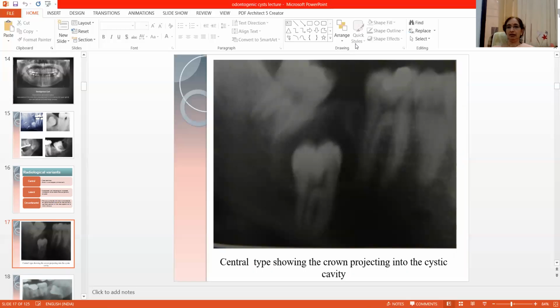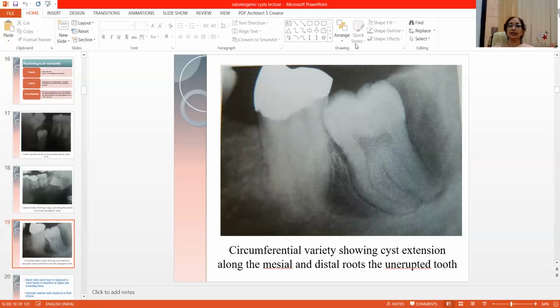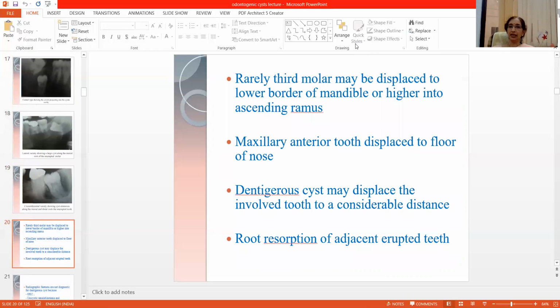Now this is the central type, where the crown is projecting into the cystic lumen. Then this is the lateral variant, where there is a large cyst along the mesial surface of the unerupted mandibular third molar. And this is the circumferential variety, showing the cyst extension along the mesial and distal roots of the unerupted tooth. Now rarely the third molar may lie displaced to the lower border of the mandible, or maybe to a higher position into the ascending ramus.